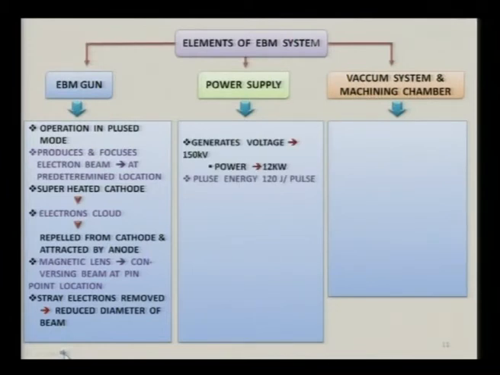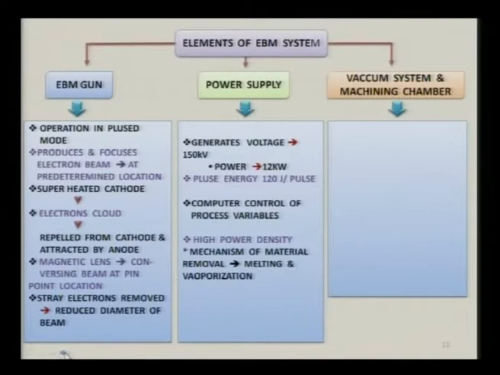As far as the power supply is concerned, generators give the voltage, and you require approximately 150 kilovolt. The power given to the system is around 12 kilowatt, and pulse energy is around 120 joules per pulse. Please note that these values may be very different depending upon the system you buy and the objective for which you want to purchase this particular system. Invariably all systems have computer control of the process variables. There are various process variables which I will explain in the following slides.